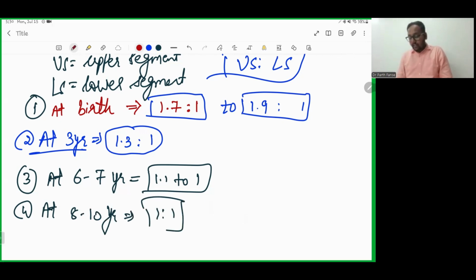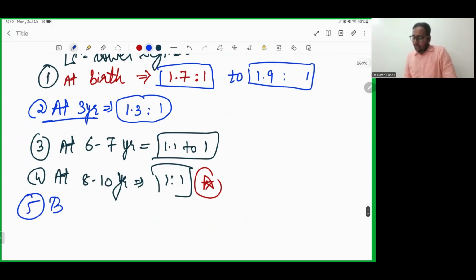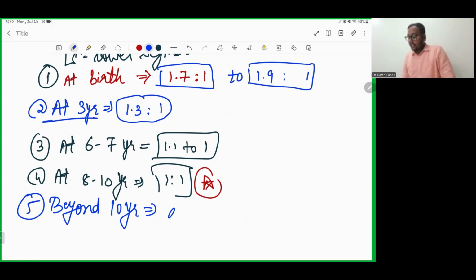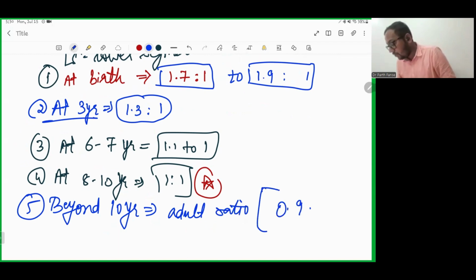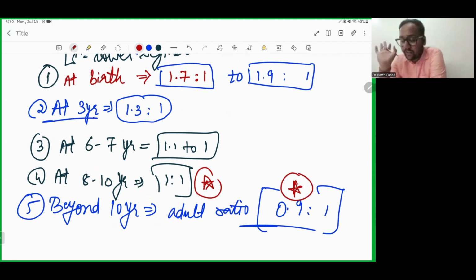So now the interesting question that can come: at what age does the ratio of upper segment to lower segment become the same, or equal? It is at the age of 8 to 10 years of life. What happens beyond 10 years? It will be similar to the adult ratio, that is 0.9 raised to 1, or 0.8 raised to 1. I hope I'm clear with this.